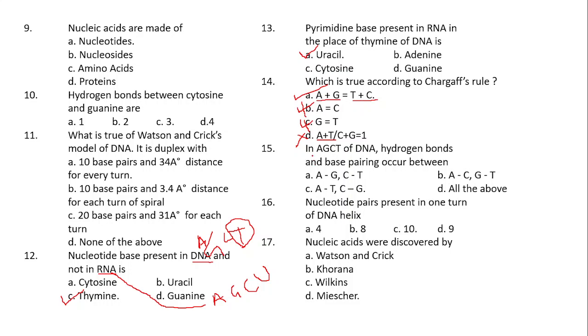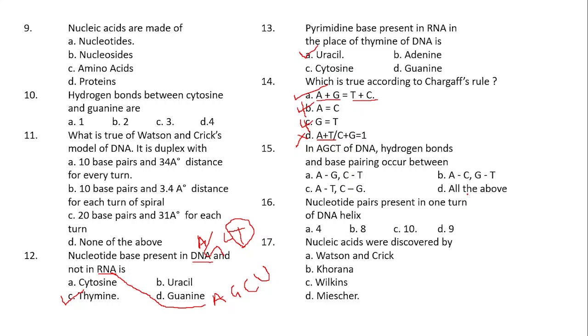Right? So coming to the next question. In AGCT, that means in adenosine, guanosine, cytosine and thymine of the DNA, hydrogen bonds and base pairing occurs between. In these particular nitrogenous bases, the pairing occurs between option A, adenosine, guanosine, cytosine and thymine. Option B, adenosine and cytosine, guanosine and thymine. Option C, adenosine and thymine, cytosine and guanine. Option D, all of the above.